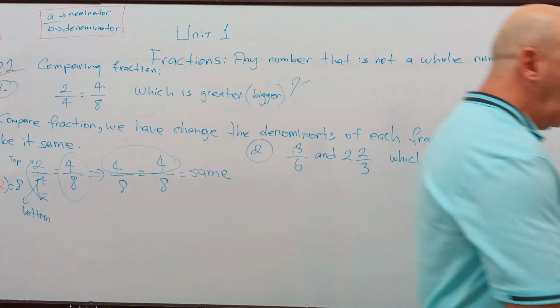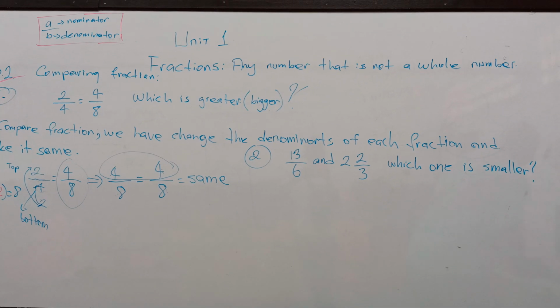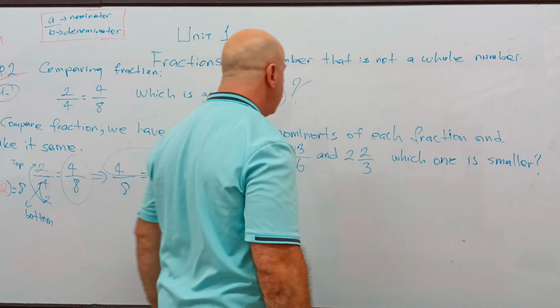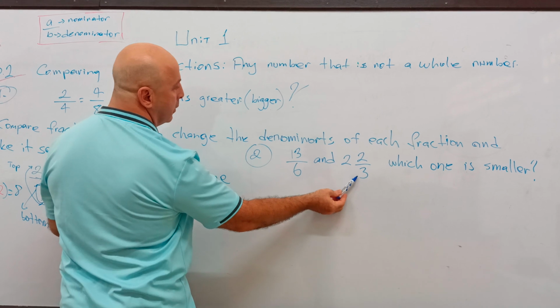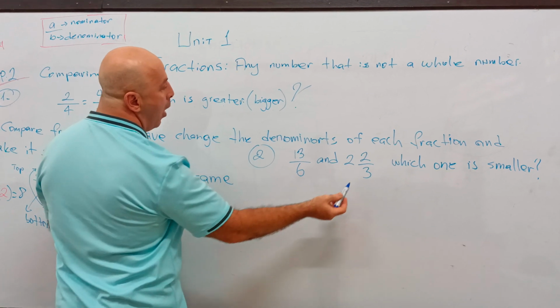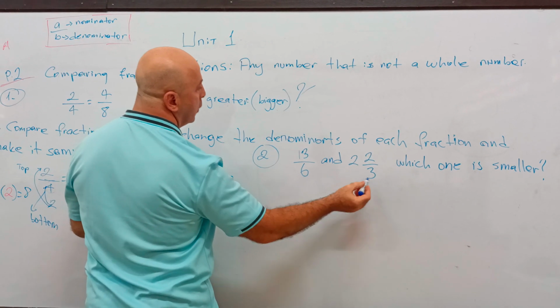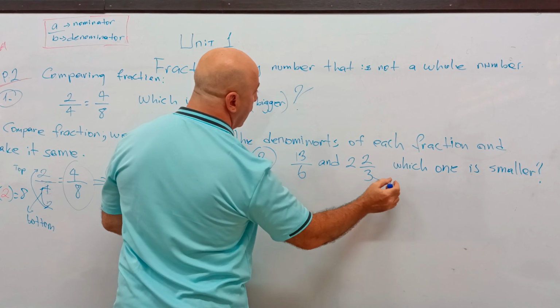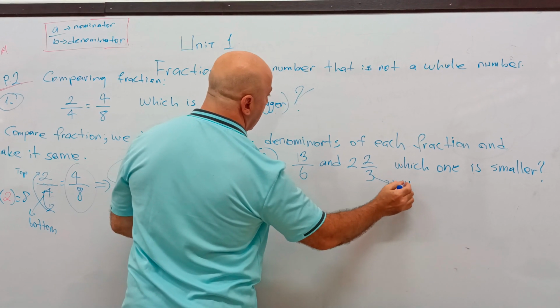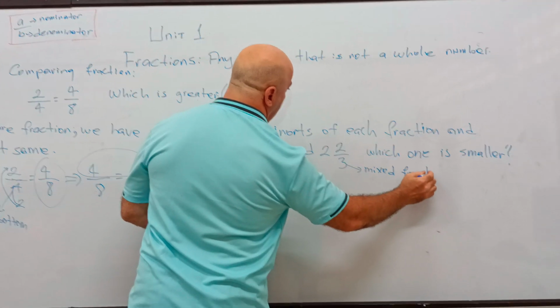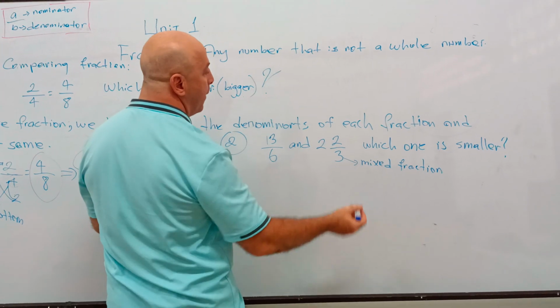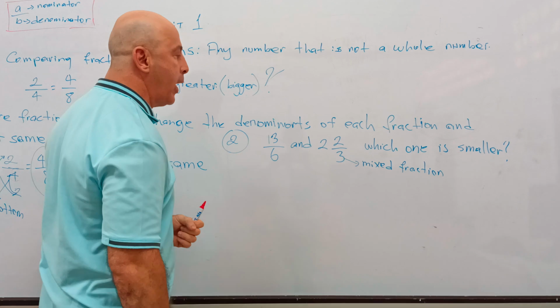So this one is a little different because we have this fraction. This is called a mixed fraction. Or sometimes people call the other an improper fraction.